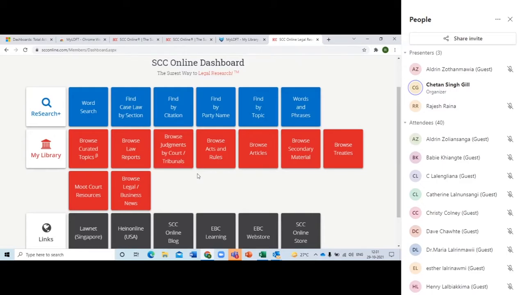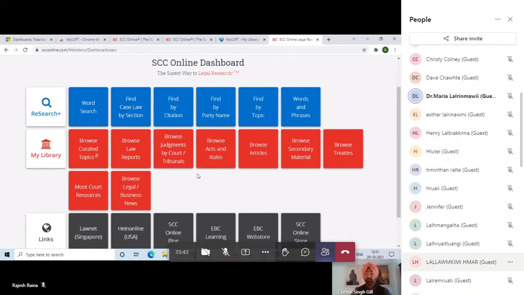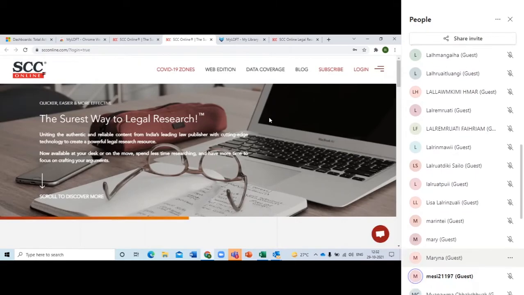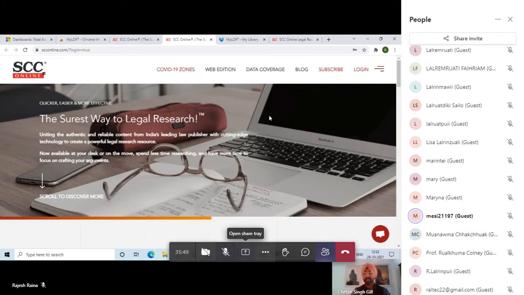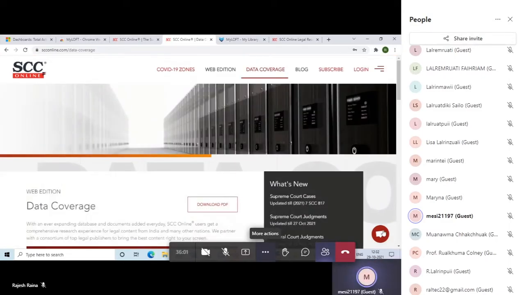Now, this is the interface. I'm going to take a moment to also tell you what all databases you'll be accessing through it. The name suggests SCC Online, which means Supreme Court judgments, but it's more than that in the software. You can also do it simultaneously if you want. You can open SCC Online, go to data coverage, web edition, and this entire list will open up over here.